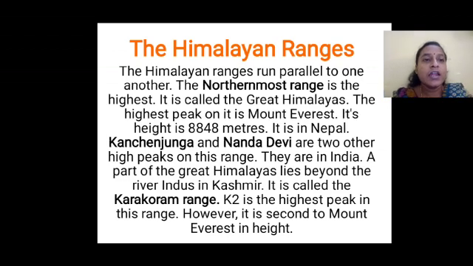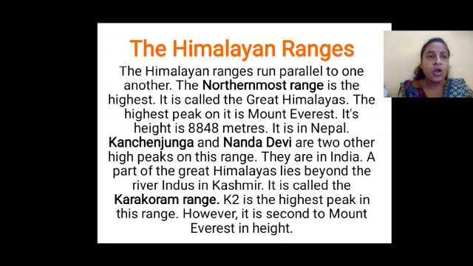The Himalayan ranges run parallel to one another. The northernmost range is the highest. It is called the Great Himalayas. The highest peak on it is Mount Everest. Its height is 8,848 meters. It is in Nepal.